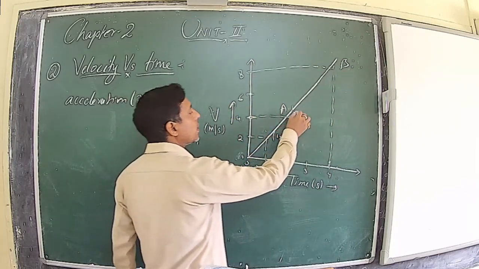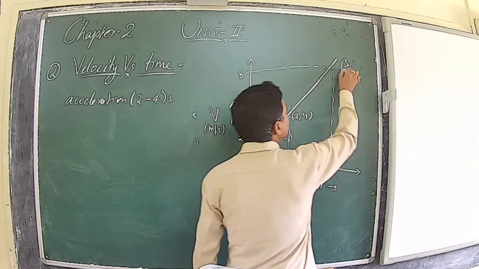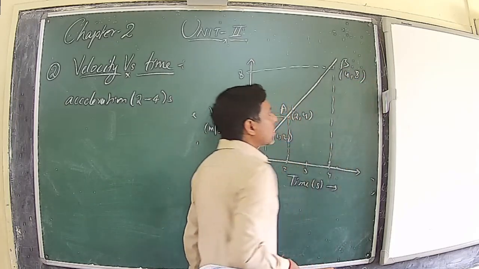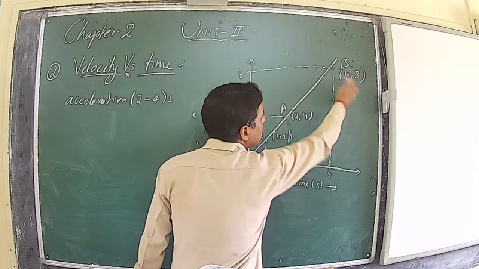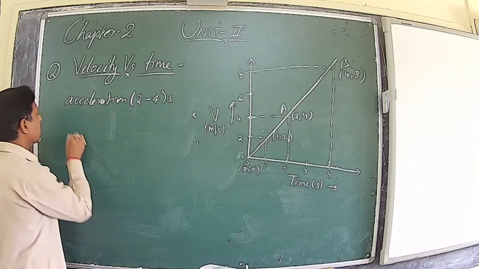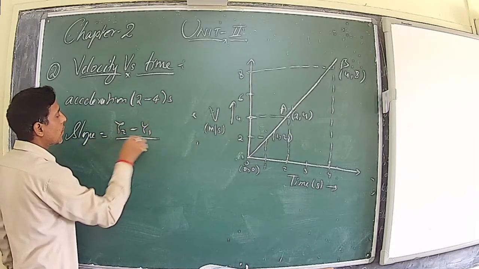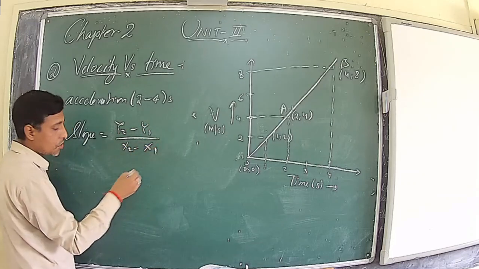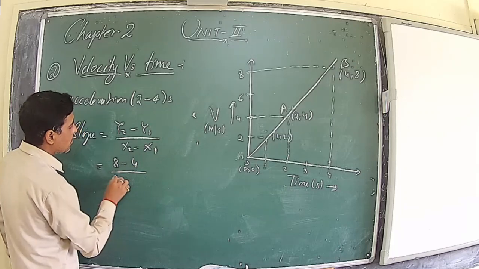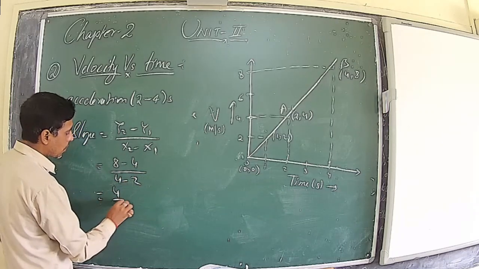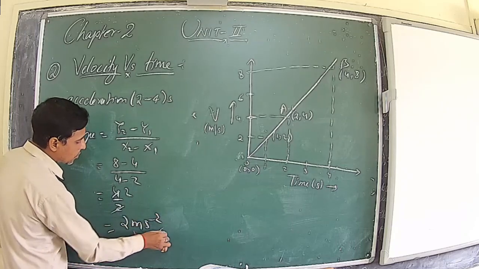So the coordinate of A is 2, 4 and the coordinate of B is 4, 8. Now 2 is x1, 4 is y1, 4 is x2 and 8 is y2. So slope is equal to y2 minus y1 upon x2 minus x1, that is 8 minus 4 upon 4 minus 2. So 4 upon 2. So again we got 2 meter per second square.